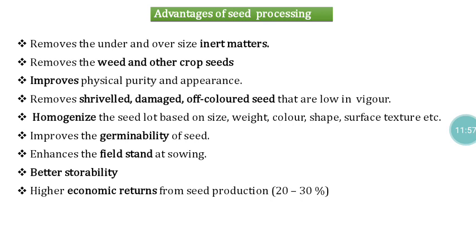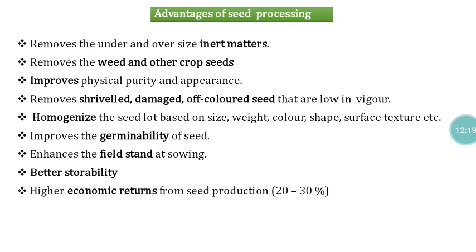Once we do this, automatically the homogeneity of the seed lot will increase based on size, weight and shape, and the physical appearance also will be good. All these things lead to increased germinability, so the field standard also will increase. And other than that, if you store material processed this way, the storability is also more.